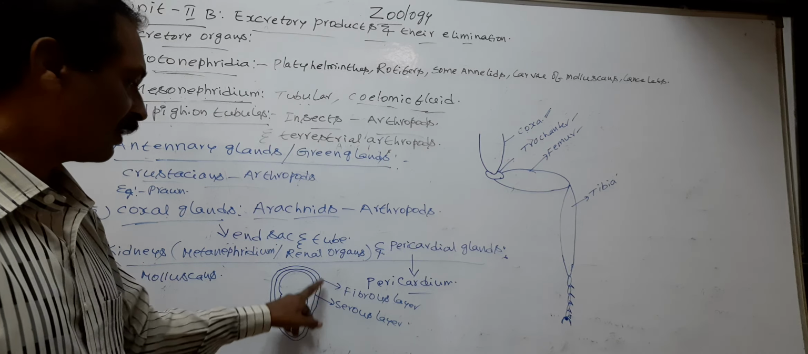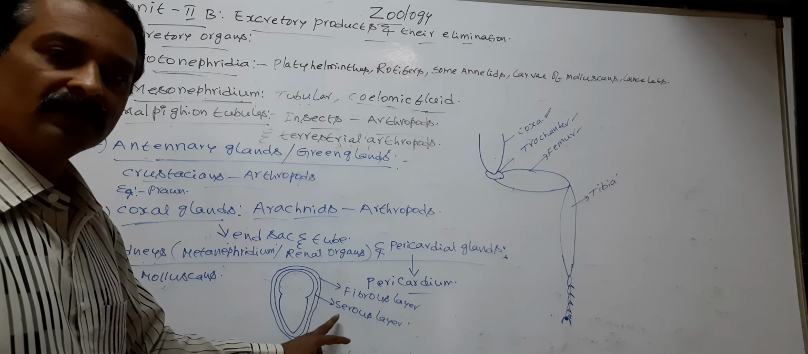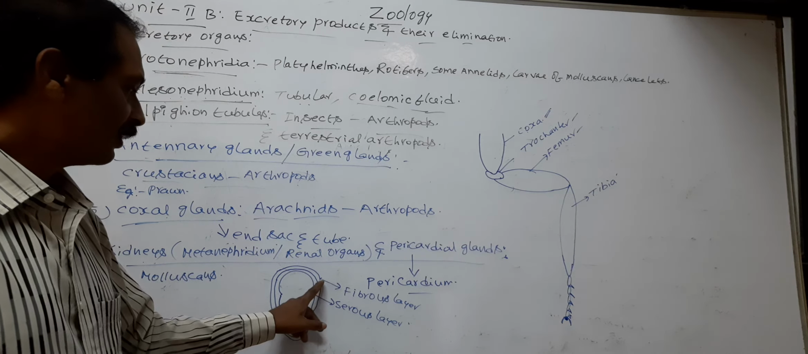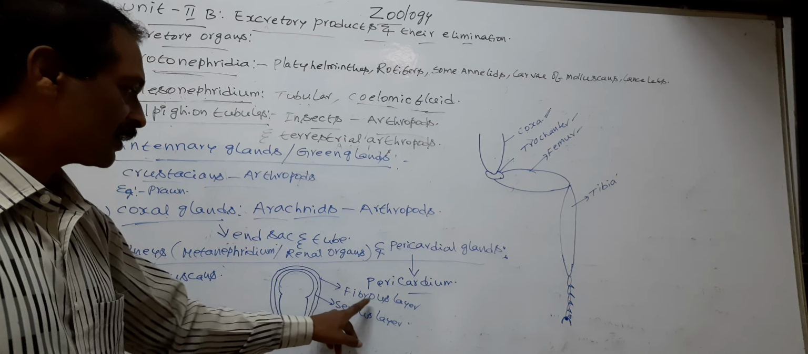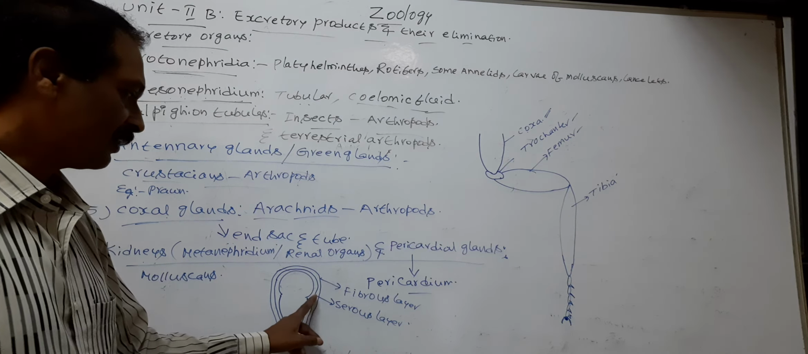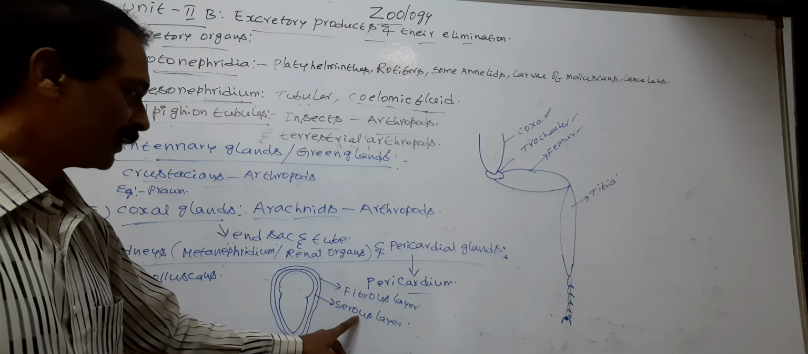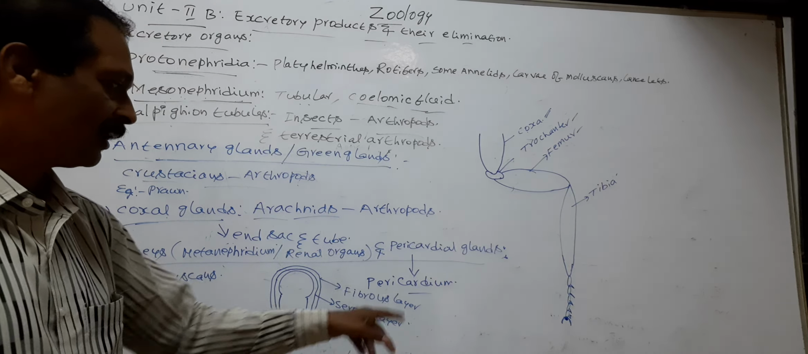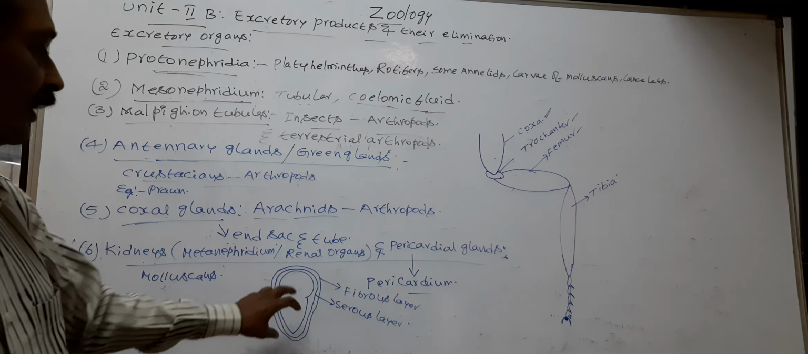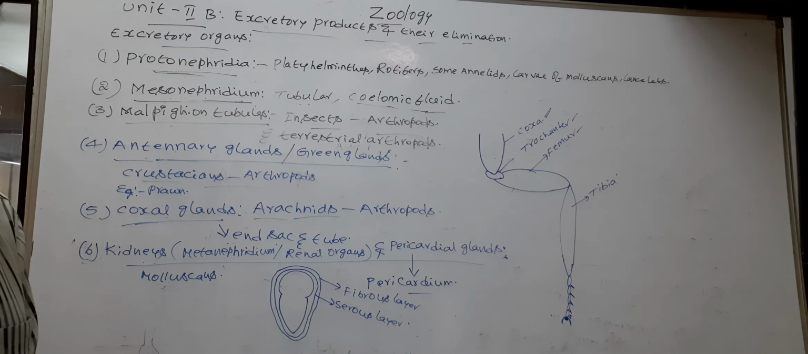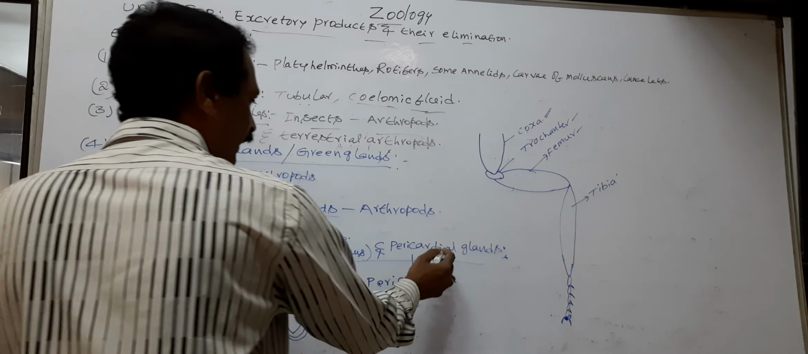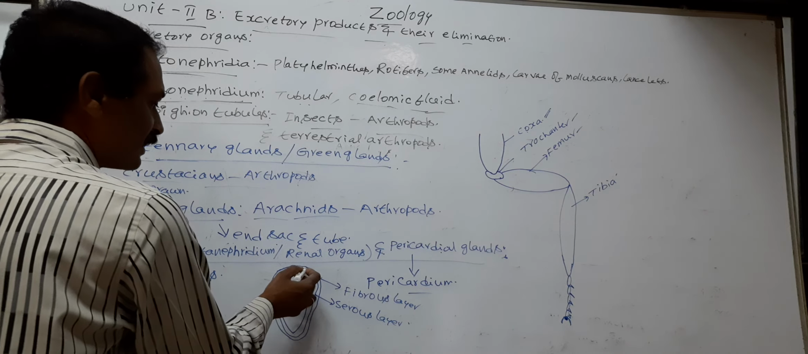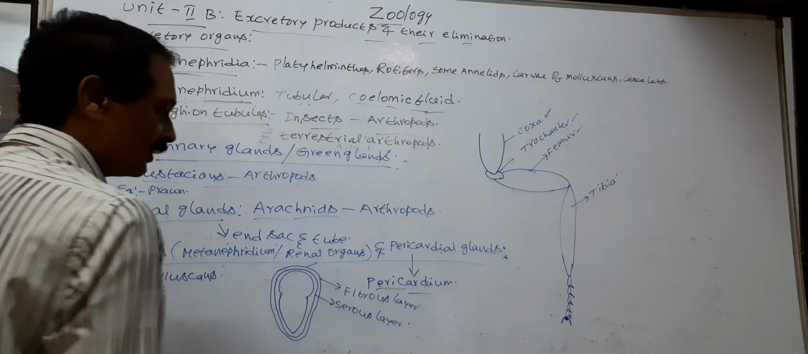So, the heart is covered by double-walled peritoneum, in which the outer peritoneum is called fibrous layer, and the inner peritoneum is called serous layer. So, the fibrous and serous layers are collectively called pericardium. The pericardium protects the heart. Here, the pericardial glands are located on the anterior side of the pericardium.